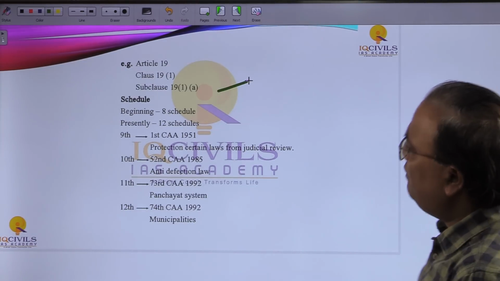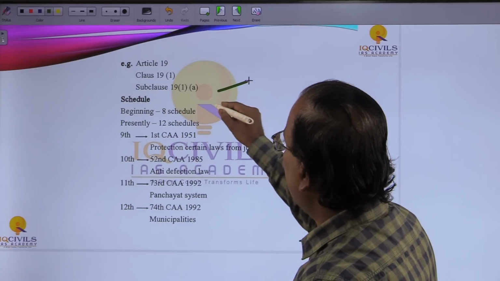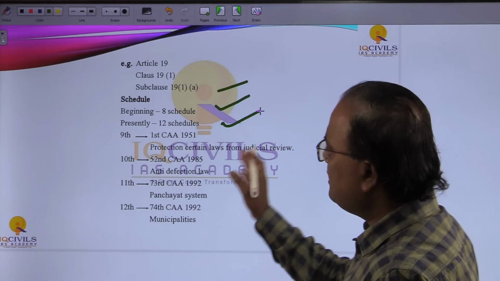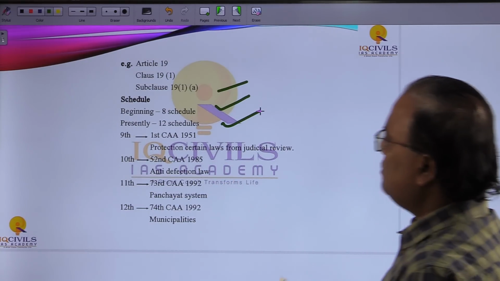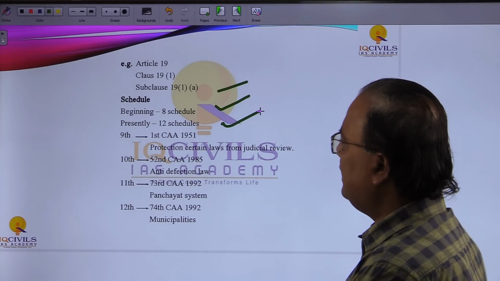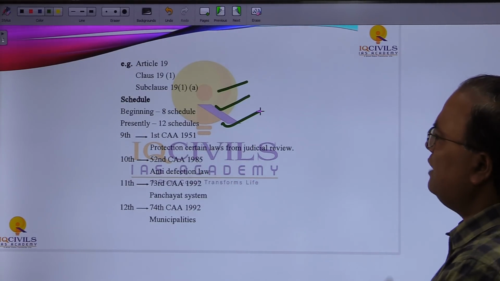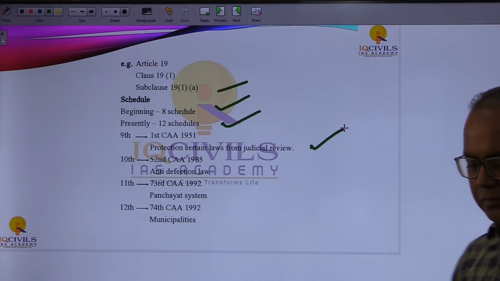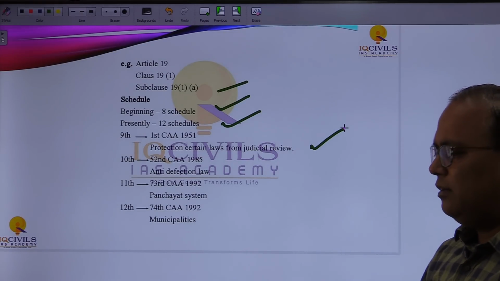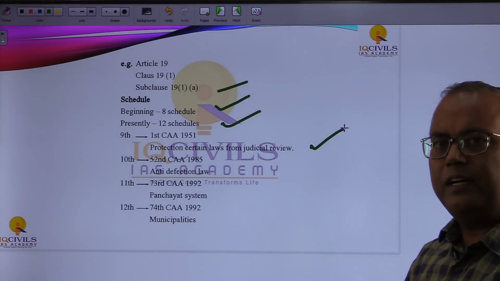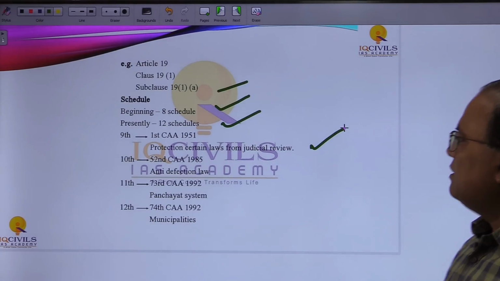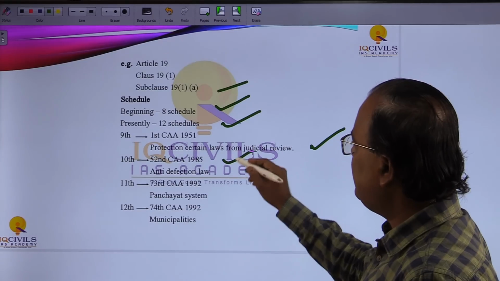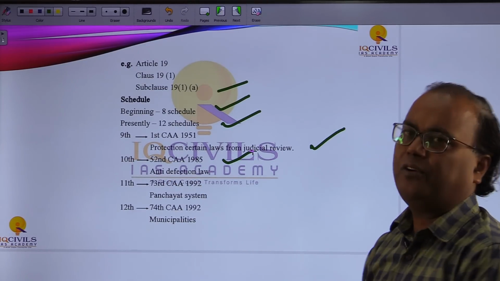In the beginning our Constitution had 8 schedules, and right now we have 12. We will talk about the 9th, 10th, 11th and 12th schedules. The 9th Schedule was added in 1951 under the First Constitutional Amendment Act, and it protects certain laws from judicial review. It keeps some laws outside the purview of judicial review. Next is the 10th Schedule, from the 52nd Constitutional Amendment Act 1985. It is related to the anti-defection law.